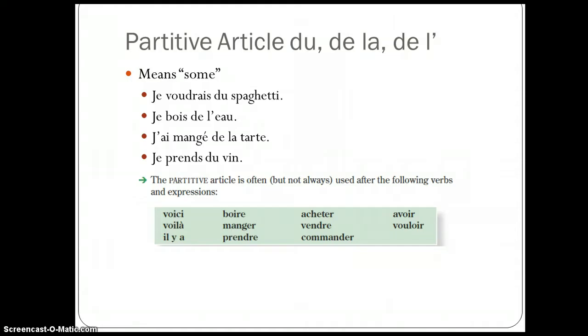So notice the partitive article is usually used, but not always, with these verbs. So you can say voici, voilà, il y a, here is, there are, some, an amount of a food, with the verbs boire, manger, prendre, to drink, to eat, to have, to take. Notice prendre can mean to have or to take a certain amount of food. Je prends du vin, for example. Acheter, vendre, commander, to buy, to sell, to order. Avoir, vouloir, to have, to want. Like I said, not always, but mostly in these situations is when you would say you want some amount of food, not all of the food.